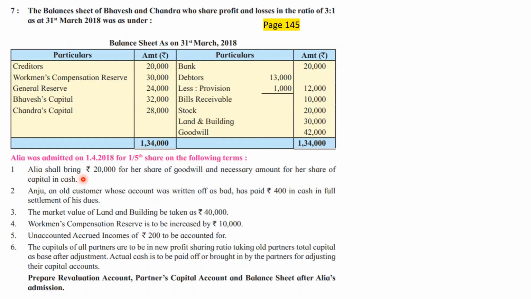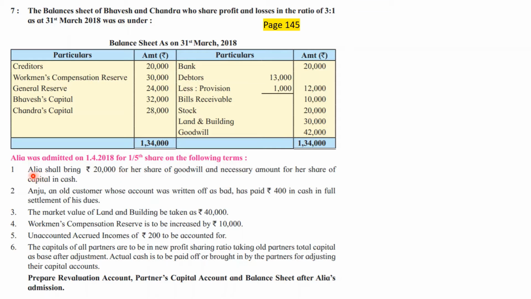If Alia is bringing her share of goodwill in cash, then by default this is considered as the premium method, and under the premium method we generally consider two entries: cash account debit to goodwill account, and goodwill account debit to old partners' capital account in their sacrifice ratio. So we are going to consider these two entries properly. But sir, what is to be done with this 42,000 rupees goodwill? Yes, I am going to discuss it later.